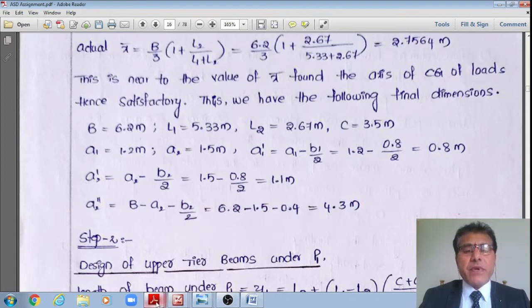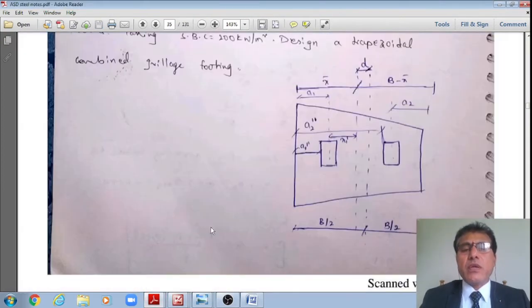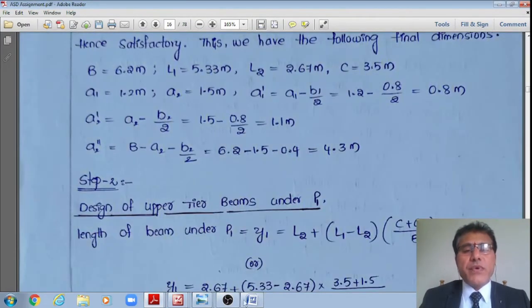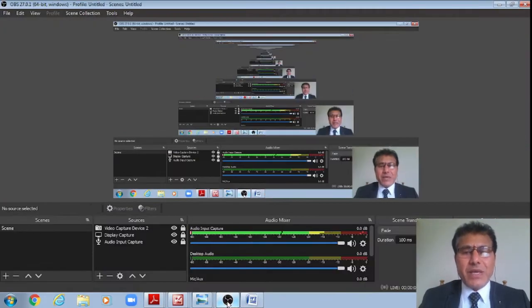As per these notations that I have shown in this figure, I just fixed the dimensions. Proportioning is now over. All the dimensions are now fixed, each and every dimension. Once the proportioning is over, I'll go for the analysis of the top tier as well as the bottom tiers.